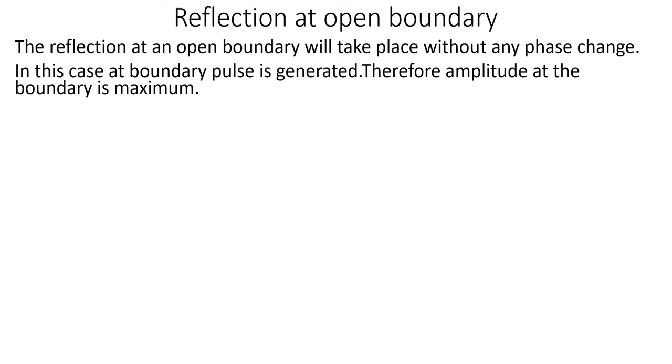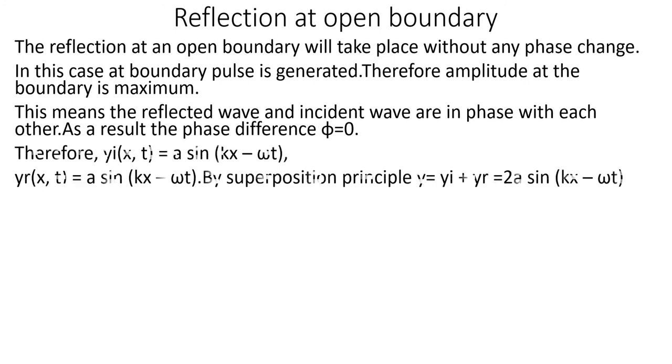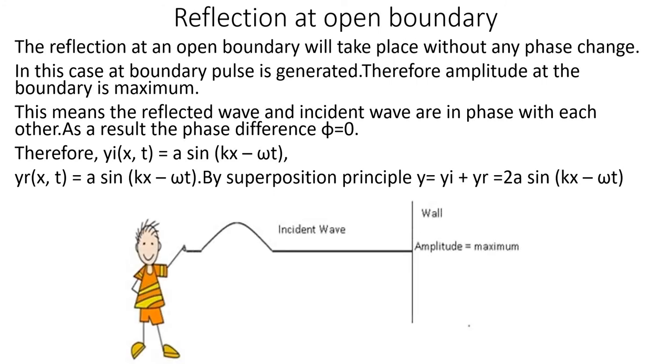So in this case, what happens at the boundary? A pulse is generated, the amplitude should be maximum. So the reflected and incident waves are in phase with each other, so the phase difference will be 0. So A sin(kx minus omega t), the reflected also can be written as A sin(kx minus omega t). So the net displacement can be written as 2A sin(kx minus omega t). So the amplitude will be maximum at the boundary.